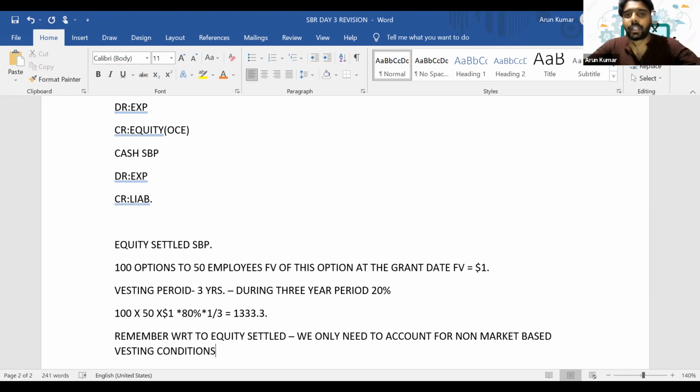In that scenario, we need to consider it, even if it's an equity settled share-based payment, because it's a non-market based vesting condition. So whenever it's an equity settled share-based payment, remember this fact: you only need to account for non-market based vesting conditions. We don't account for market-based vesting conditions because we assume they are already incorporated in the fair value of that option at the grant date.